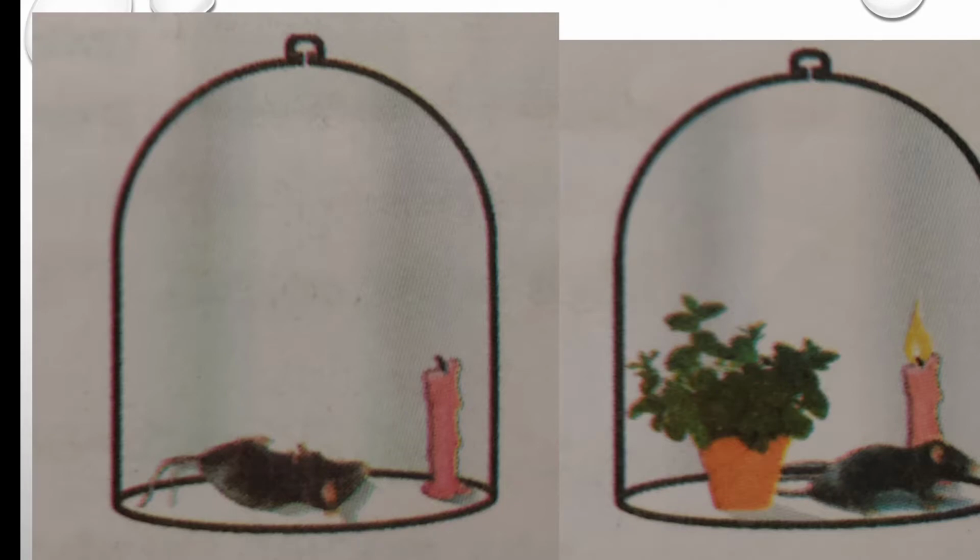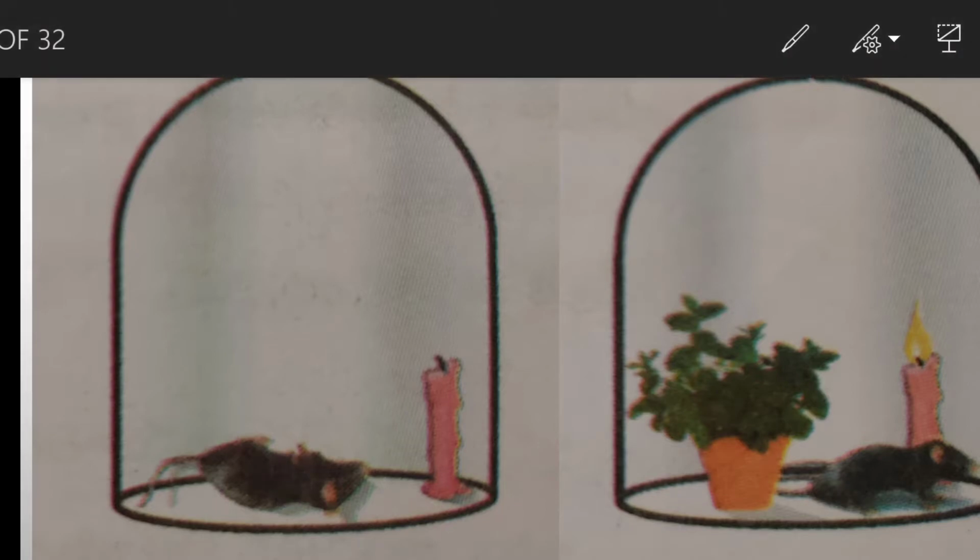After a few minutes, the candle is extinguished. Later he took a rat and a burning candle and kept them under the bell jar. After a few minutes, the rat gets suffocated and the burning candle is extinguished. After that, he placed a mint plant along with the rat and burning candle.